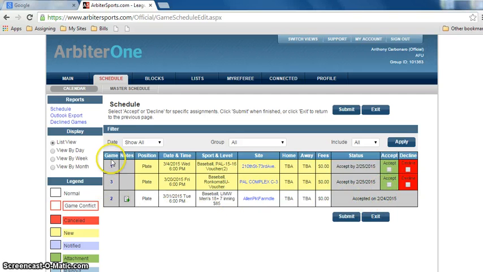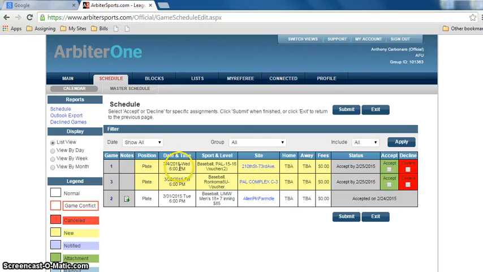Now let's talk about what it has. The game number is the game number for our own records. We have thousands of games. This just helps us keep it in order. You'll get assigned a position, plate or field. That is arbitrary and meaningless. It doesn't matter what you're assigned here. You decide at the field what you're going to do with your partner.